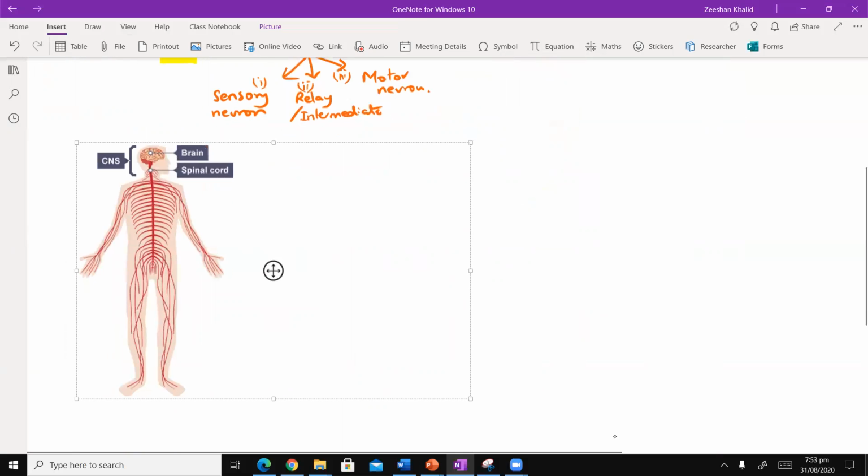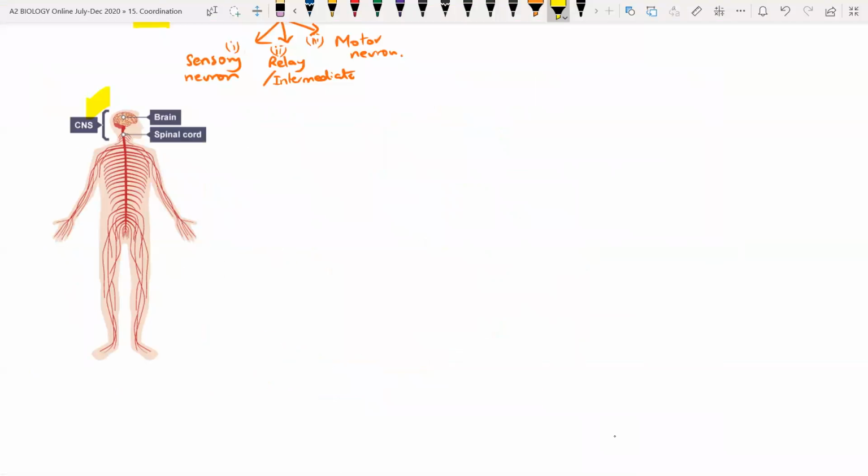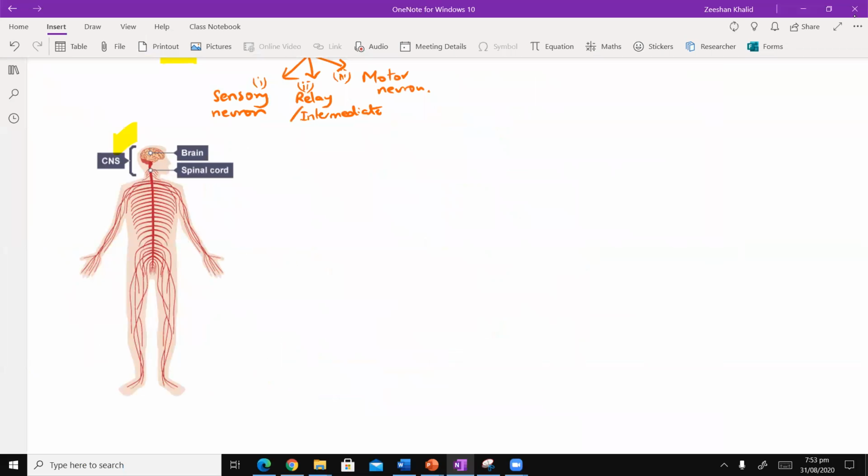Okay, so again, you can clearly see in this diagram, they have labeled the central nervous system as the brain and spinal cord. और जो बाकी चीज उन्होंने label नहीं की हुई, लेकिन you can see clearly, brain and spinal cord. All of these red thingies, all of these are basically the neurons. They're stemming from the spinal cord and they're going throughout the body. So basically that is the part of the peripheral nervous system. ठीक है जी?